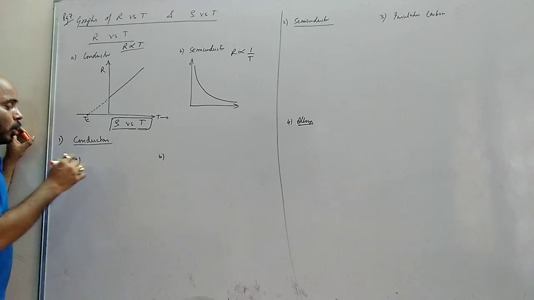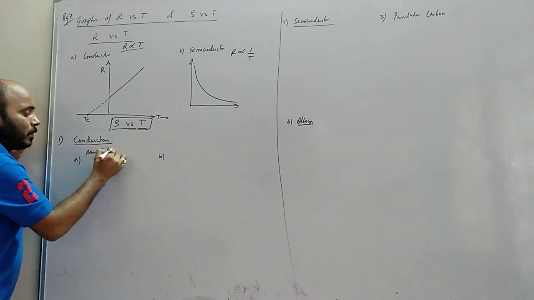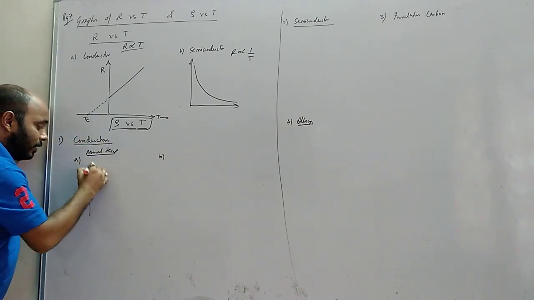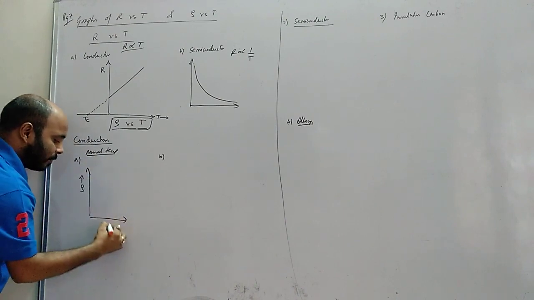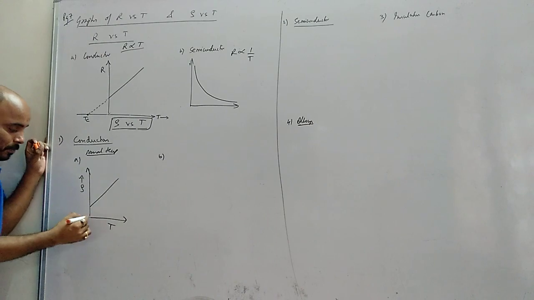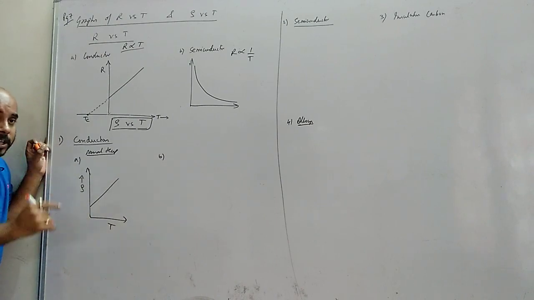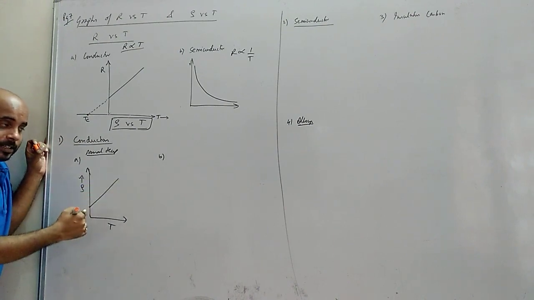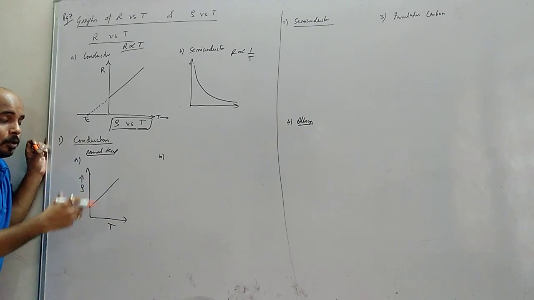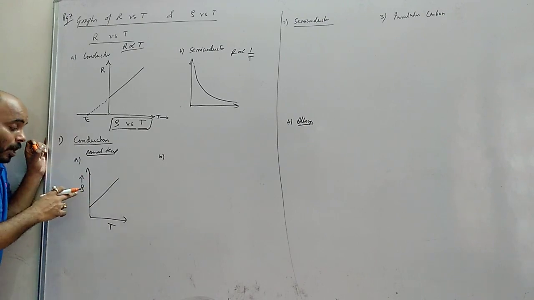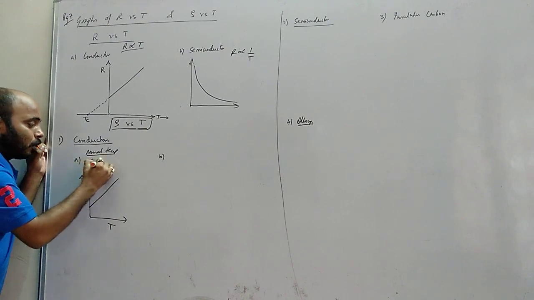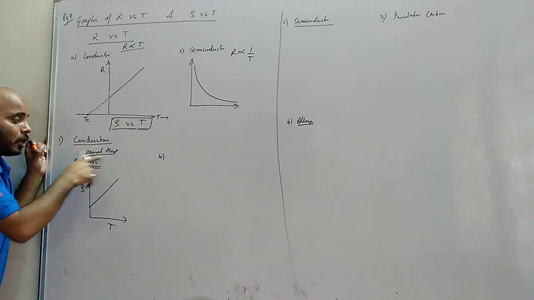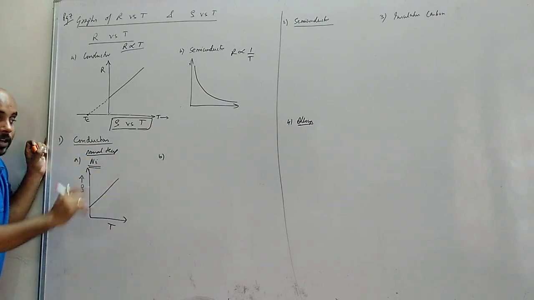If I talk about normal temperature, that is room temperature, room temperature to 500 Kelvin, then the graph of resistivity versus temperature will be a straight line, not starting from zero. Resistivity is a material property. It can never be zero. It will start from a certain point and be a straight line. This is also asked in boards, they will ask you like this: draw a graph of resistivity versus temperature for nichrome. So for nichrome we will draw this graph, or if they say any conductor at normal temperature, room temperature, then we will draw this graph.